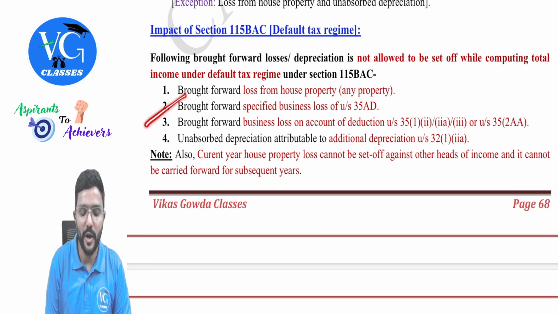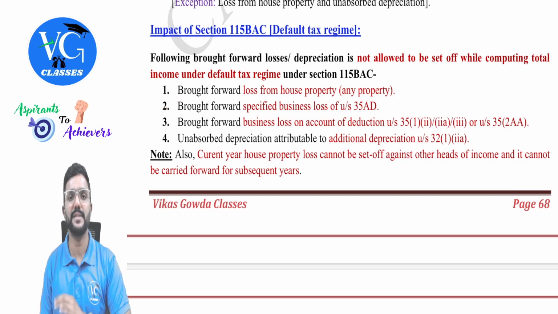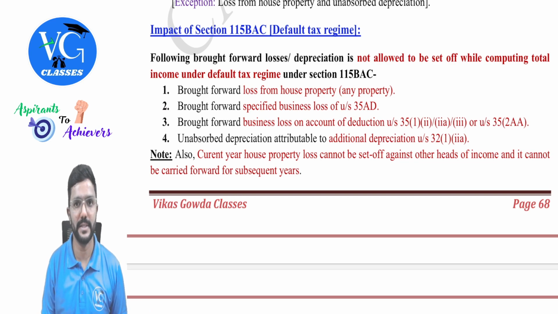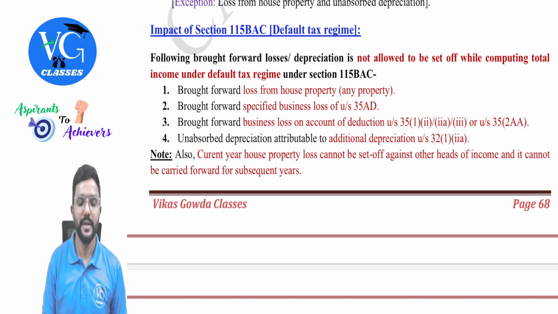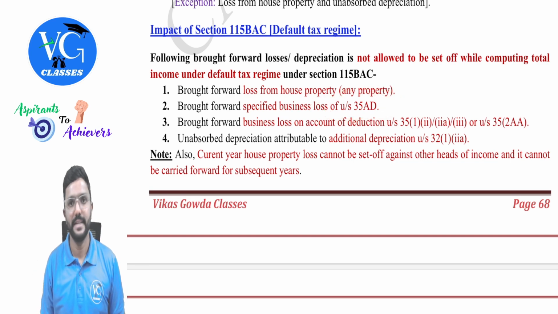Okay, next one. Brought forward specified business loss under section 35AD. We already learned in the PGBP chapter that for capital expenditure on specified business, deduction is not allowed under section 35AD for an assessee who is following the default scheme. Yes, but assume in the last year the assessee was following the optional scheme and he claimed deduction under section 35AD and he had a loss from specified business and he has carried forward that to the current year, and in the current year is willing to follow the default scheme. Can he carry forward this loss and adjust it? No, he cannot.